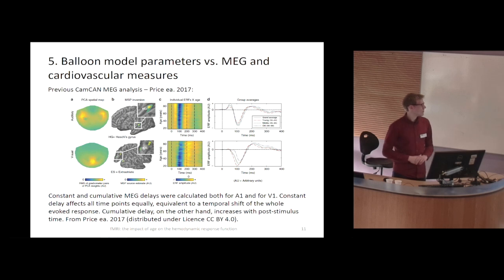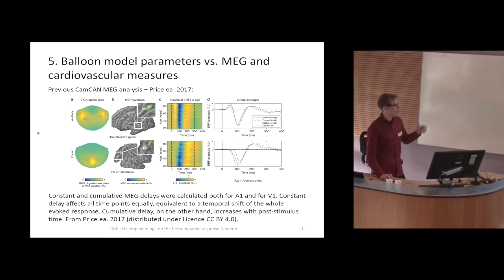And there was also already a paper published last year by Darren Price from CBU here, where the constant delay and the cumulative delay estimates from this MEG study were plotted and analyzed against age. So in that study, only auditory and visual cortex were analyzed. There was also activation in this fMRI analysis of mine before for M1. So I will now combine those previous analyses of mine with those analyses for A1 and V1.